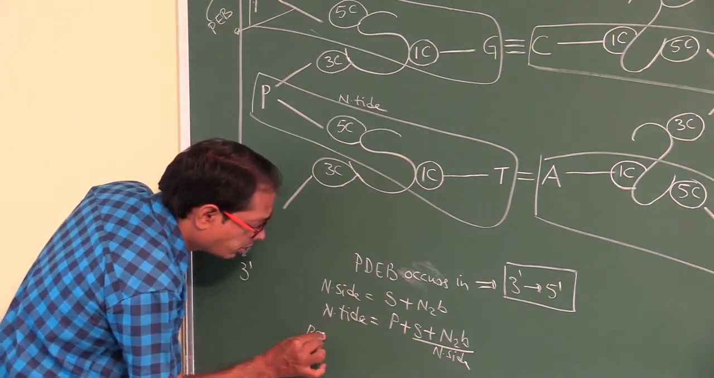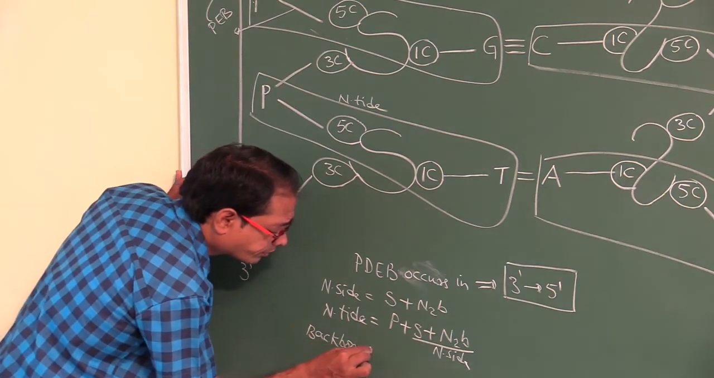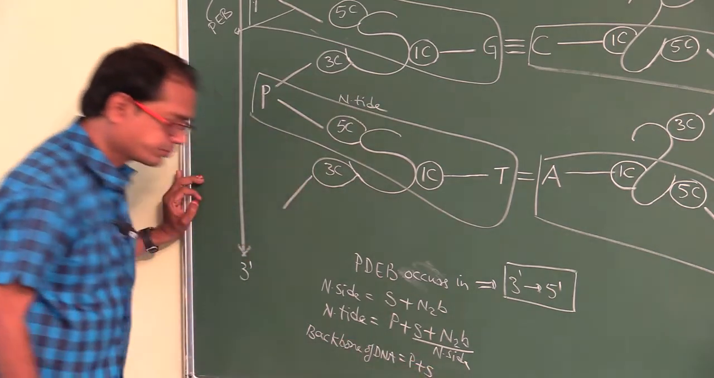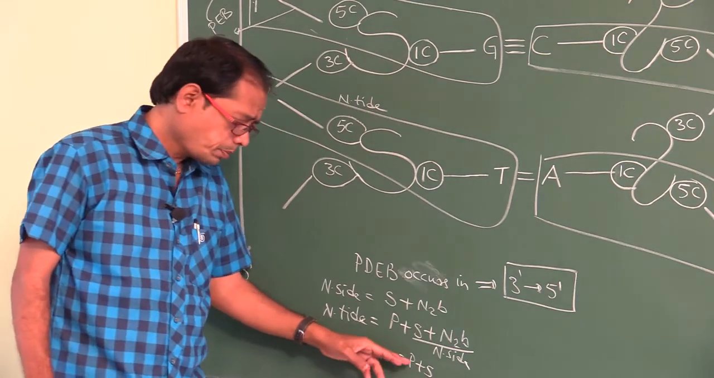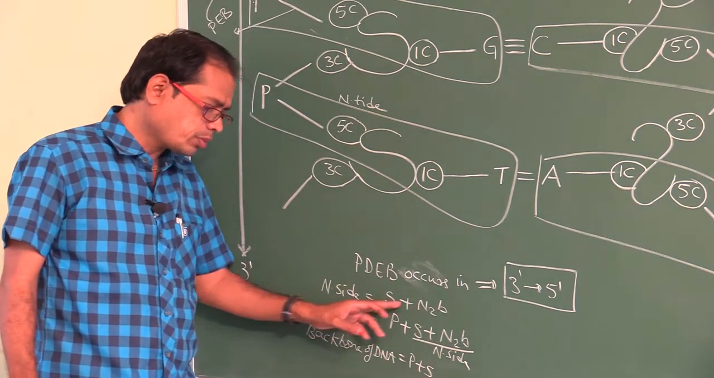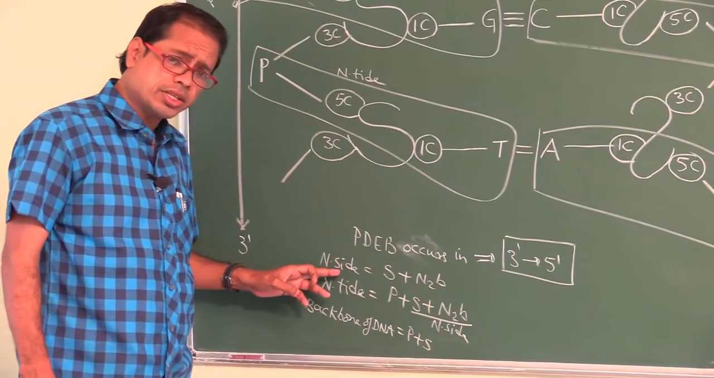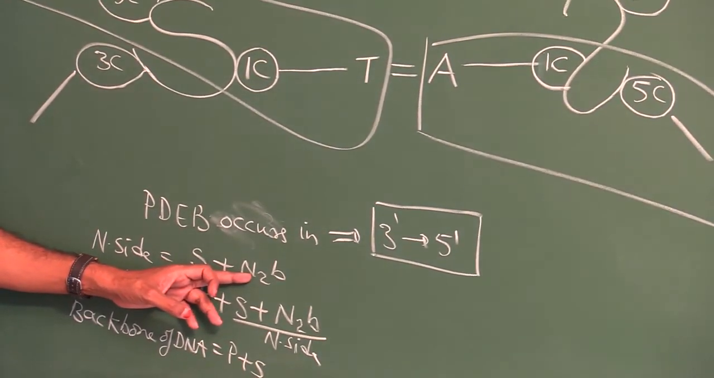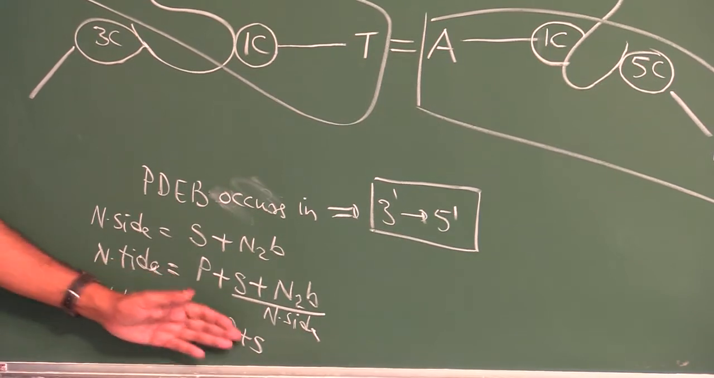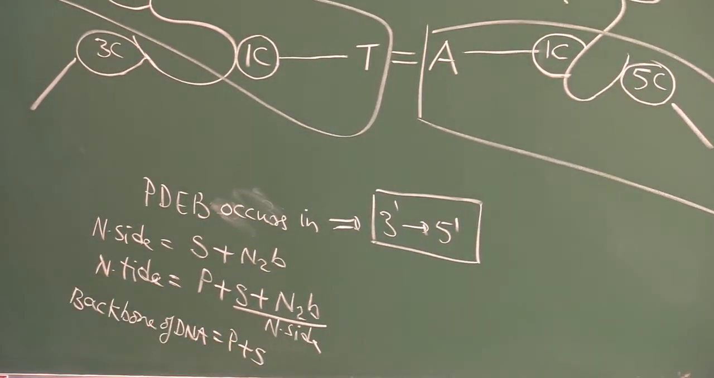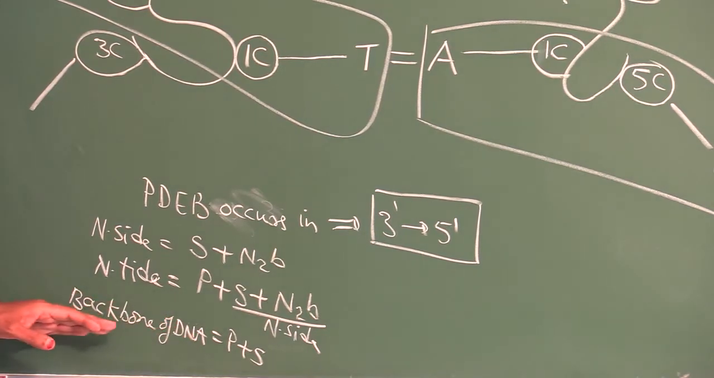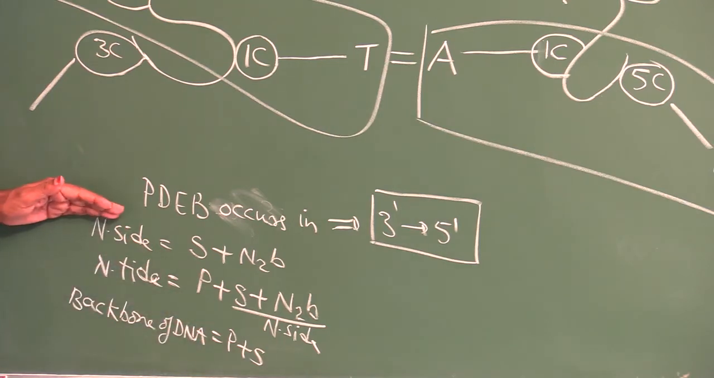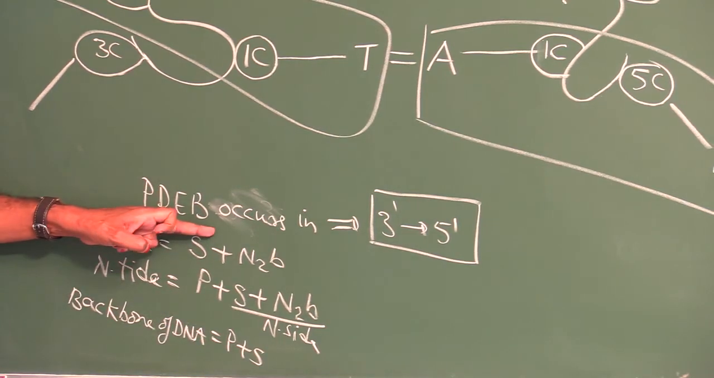Which one is called backbone of DNA? Backbone of DNA means phosphate plus sugar. Nucleoside is sugar plus nitrogen base. The bond present in nucleoside between sugar and nitrogen base is called N-glycosidic bond. Backbone of DNA contains phosphate plus sugar. What is the bond? Phosphoester bond. The bond in backbone of DNA is phosphoester bond. Bond in nucleoside is N-glycosidic bond.